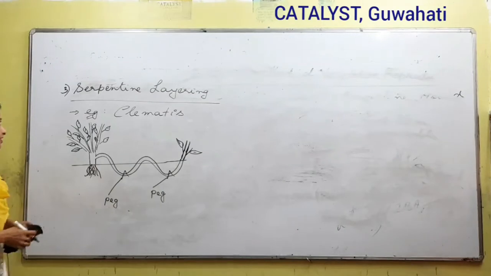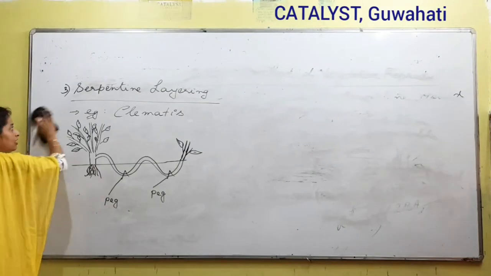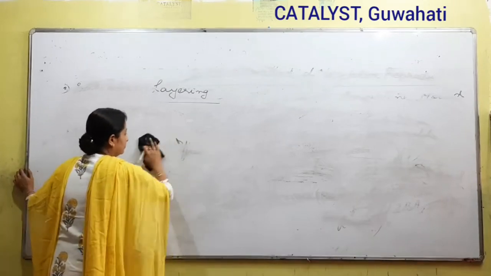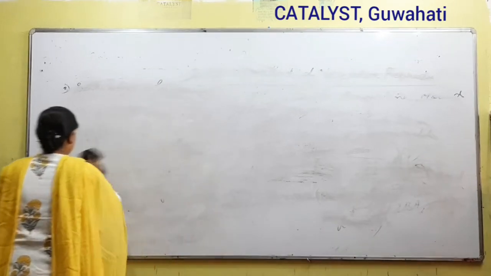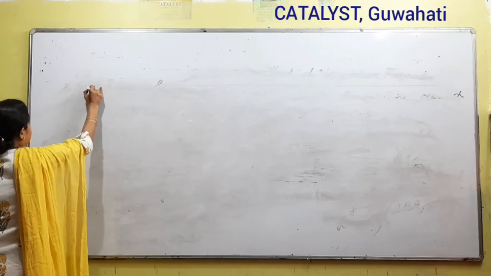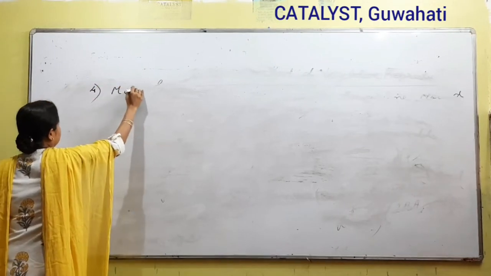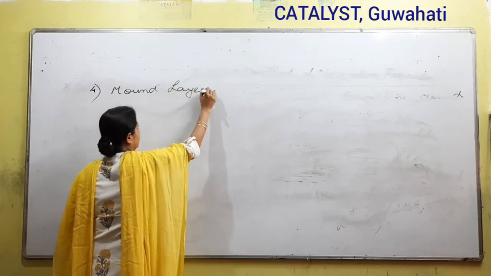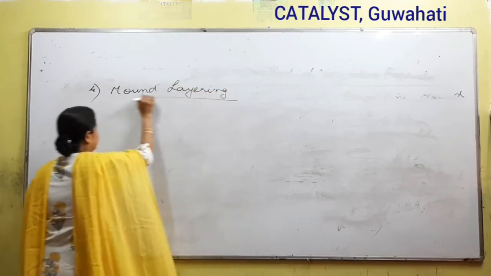So this was the third type. Next we move to the fourth type. It is called mound layering.